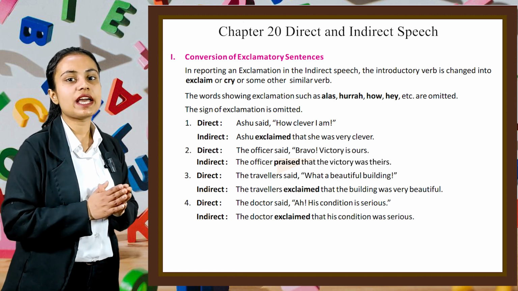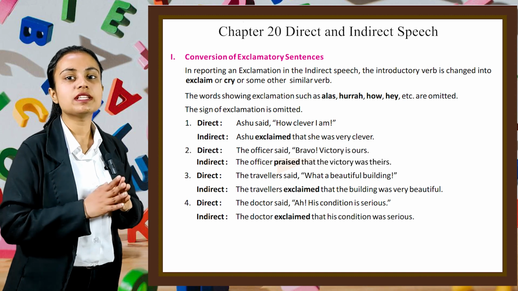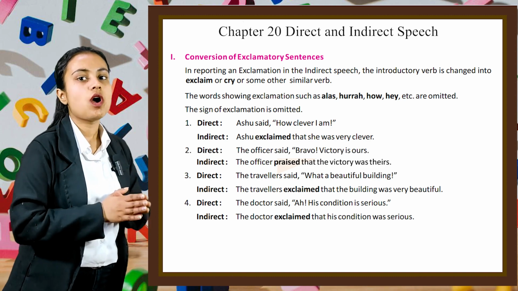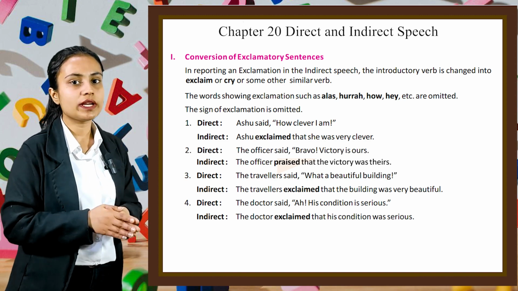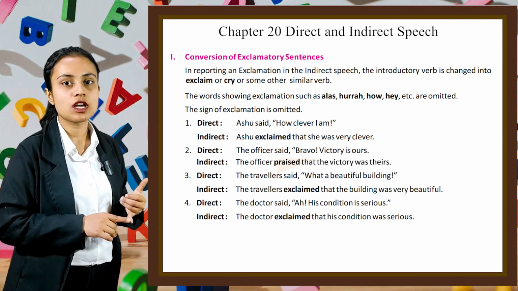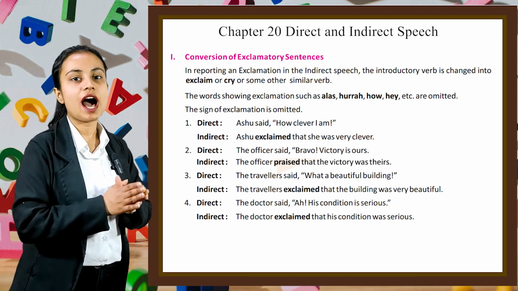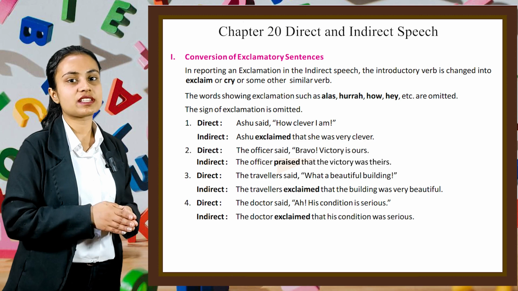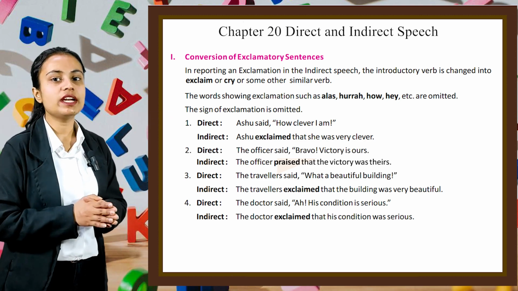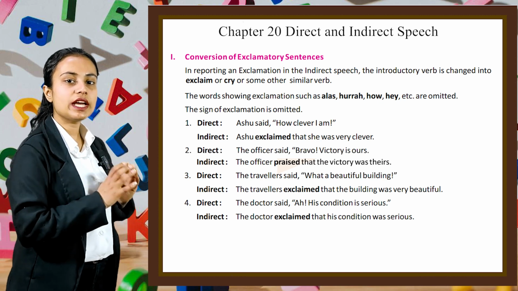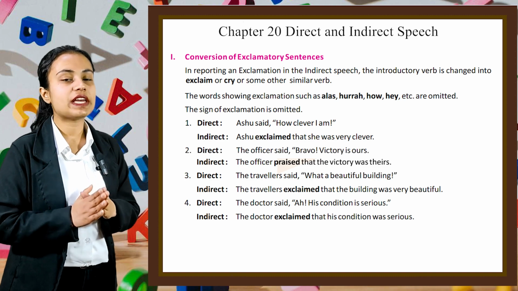In reporting an exclamation in indirect speech, the introductory verb is changed into exclaim or cry or some other similar verb. The words showing exclamation such as alas, hurrah, how, hey, etc. are omitted. The sign of exclamation is omitted. For example, direct: Ashu said, "How clever I am!" In indirect, we can write: Ashu exclaimed that she was very clever.